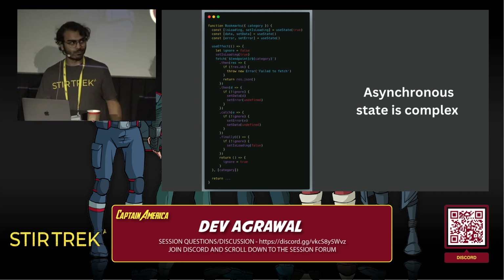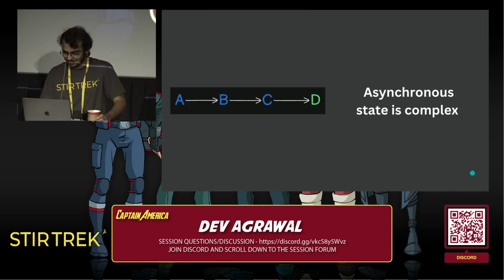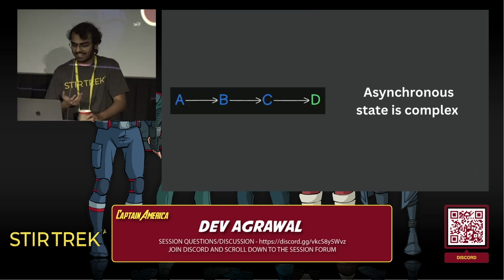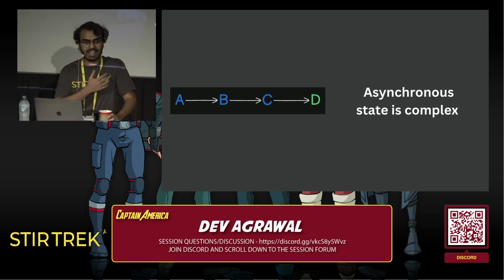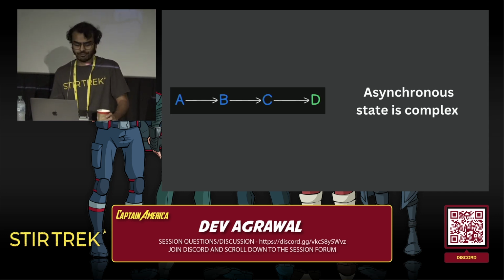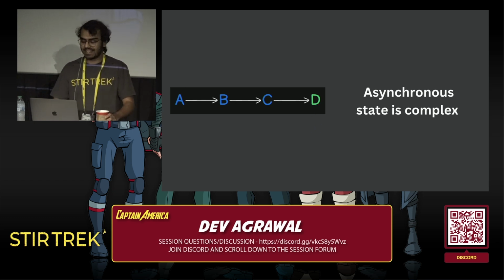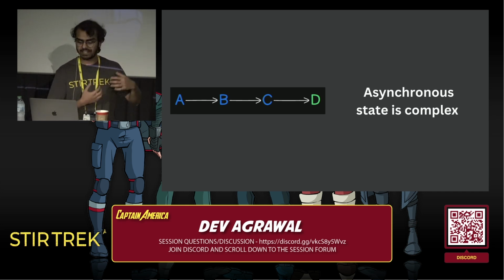Let me dig more into why this is the case. Here we have 3 states that our app can be in, A, B, and C. It's pretty straightforward. We can go from A to B, B to C. Let's say the 4th state, D here, is asynchronous. It means we cannot exactly just switch from C to D.